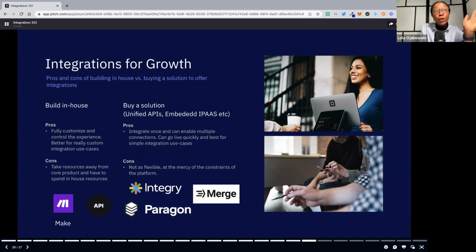But there's also a growing subset of almost integration-as-a-service companies, where you can buy a solution. I think it's really cool, embedded iPaaS, so embedded integration platforms as a service. Integree and Paragon are two examples of that, where it's like a Zapier within your application that makes it easy for your customers to set up connections to the software that they use.